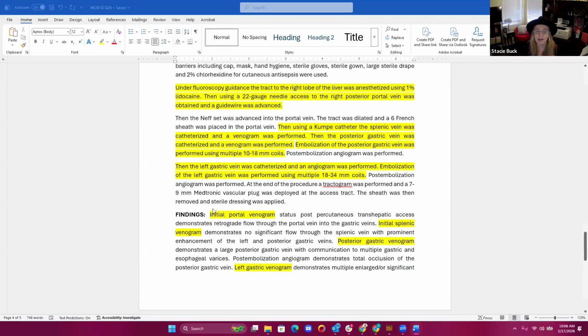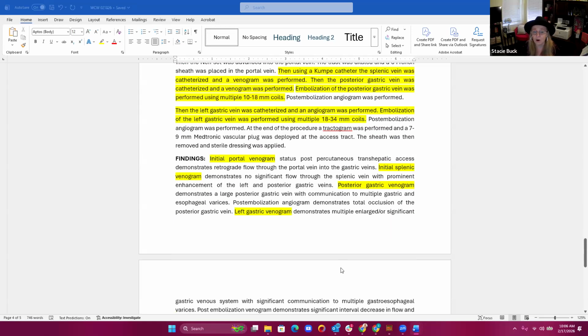So when we come down to the findings section, we see initial portal venogram, we see findings for that. Initial splenic venogram, we see findings for that. We also see findings for the posterior gastric venogram, and then we also see findings for the left gastric venogram.